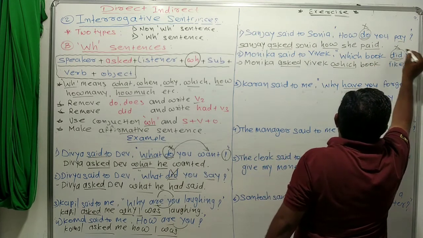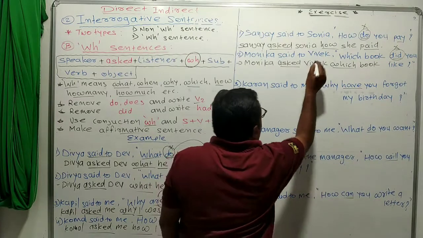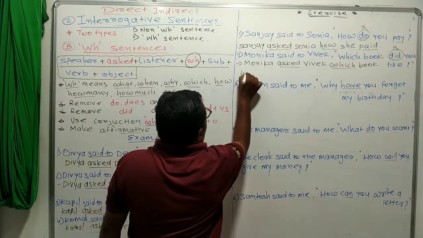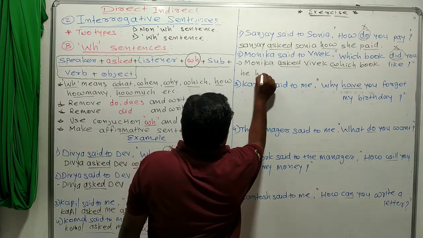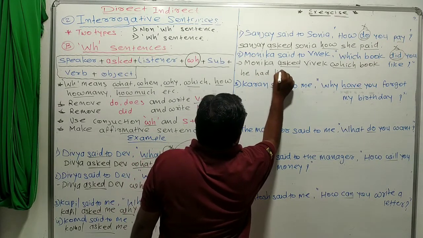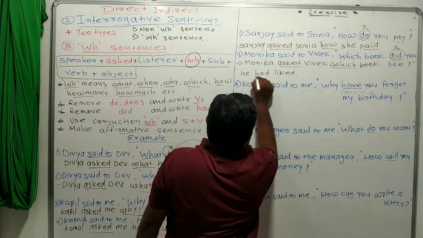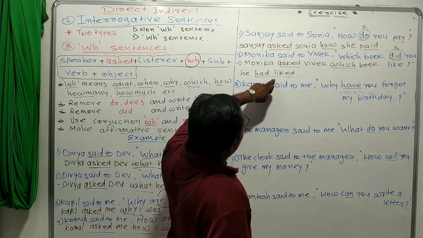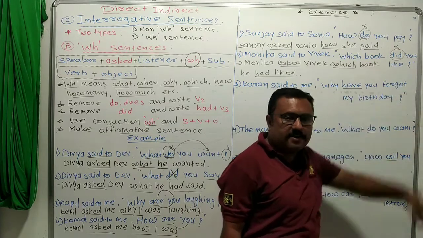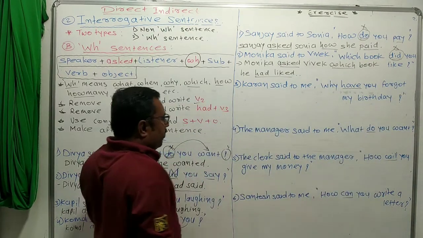We removed it. Subject is you. You means Vivek. Vivek means he. Which book he, V3 form, had liked. Okay. Why we write here had liked? Because did use.